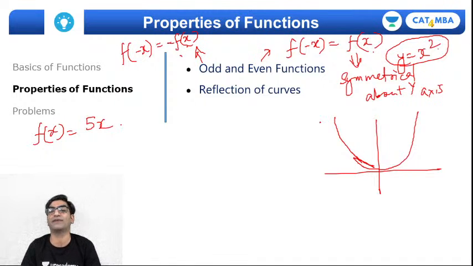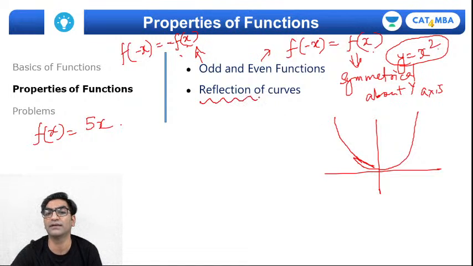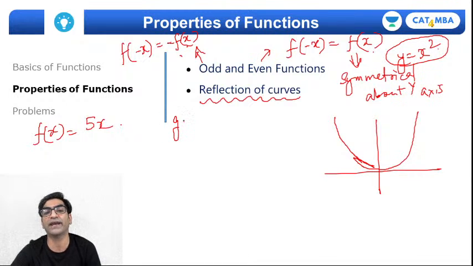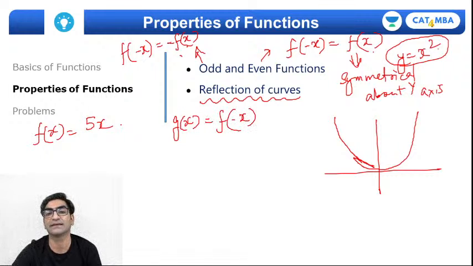It's also possible to have symmetry about the x-axis, right? But the basic property underlying all of this is called the property of reflection of curves, right? Sometimes you can take a function and by modifying it you can reflect it. For example, if I get a function g of x which is equal to f of minus x, here we negate x, and you must remember that the curve for f of minus x will be the curve for f of x reflected about the y-axis.